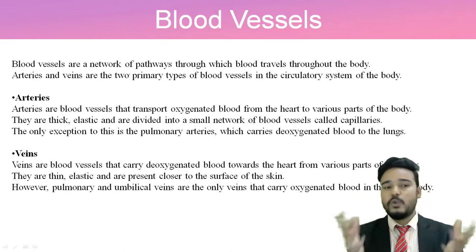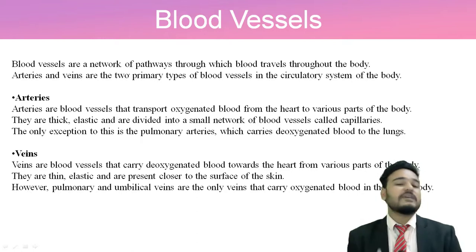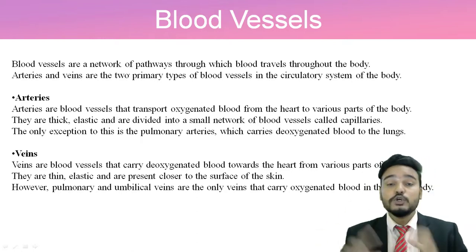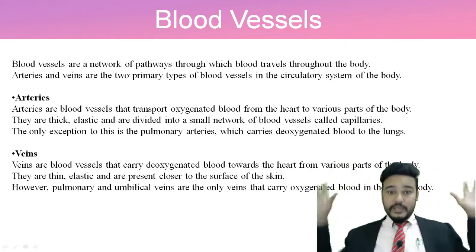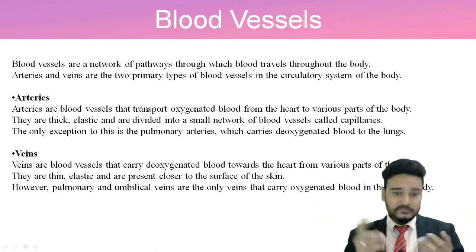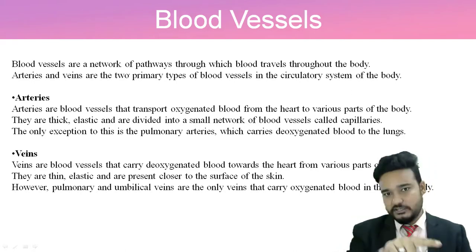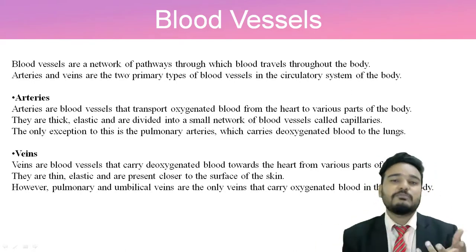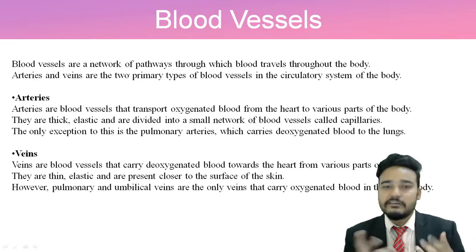Next one is the vein. Veins are blood vessels that carry deoxygenated blood toward the heart from various body parts. They are not as thick as arteries, they are thin. They are also elastic, because all blood vessels are elastic.